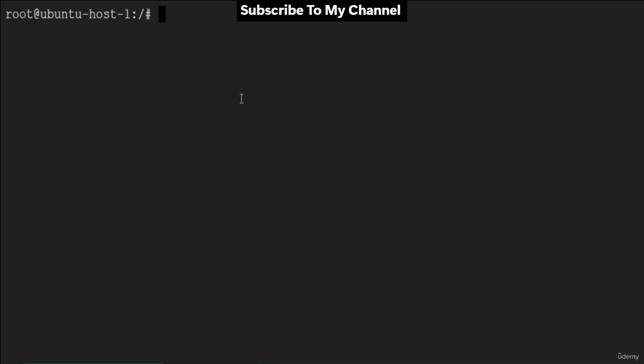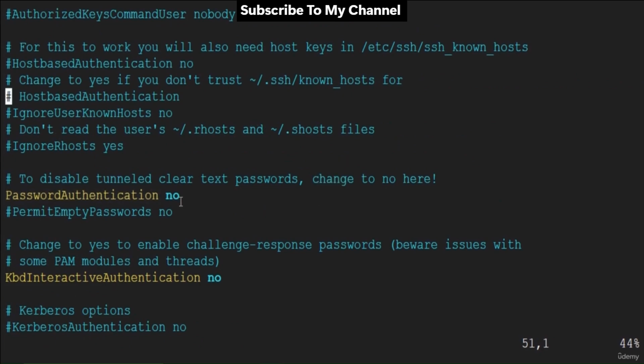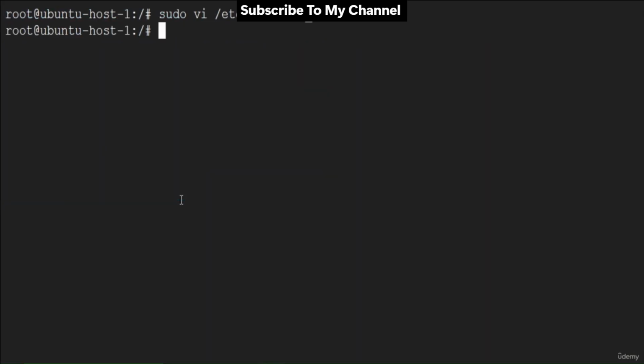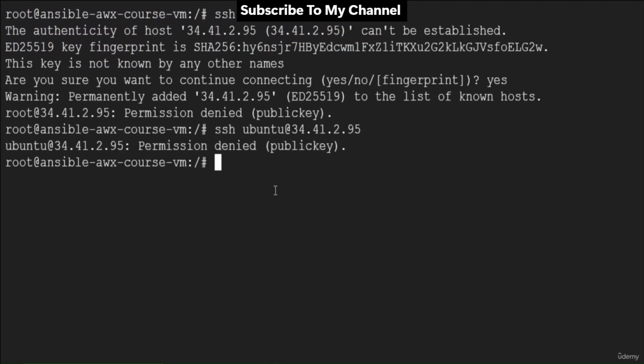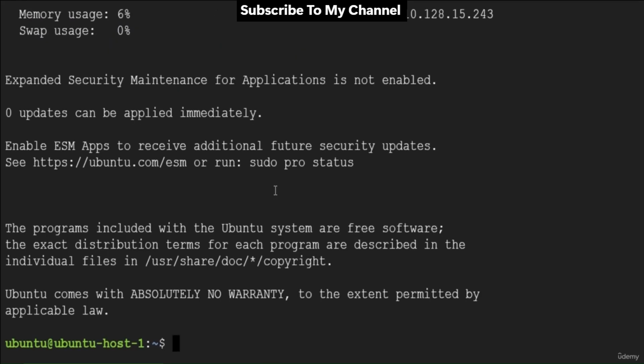To fix this, let's go to our host machine. I'm here on Ubuntu host 1. Open the sshd config file using the vi editor. Go to the PasswordAuthentication line. As you can see, it is configured to no. Change it to yes and save the changes. As we made changes in the SSH configuration file, we need to restart the SSH daemon using sudo systemctl restart sshd. Now let's go back to our Ansible control node and try to connect using the Ubuntu user. And now it's asking for a password. Enter the password and here we go. We are connected to the host machine.